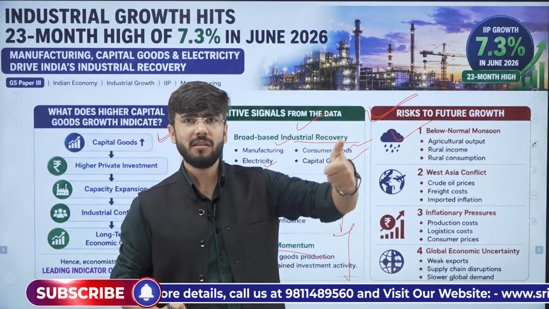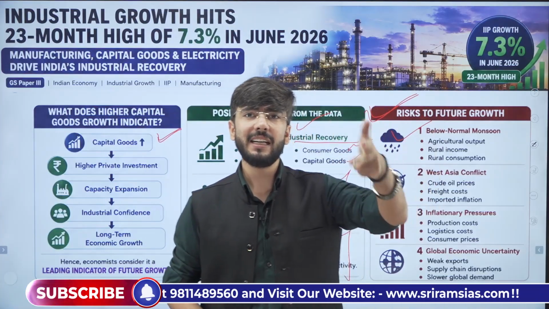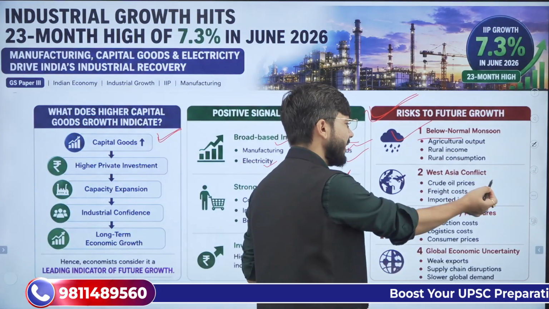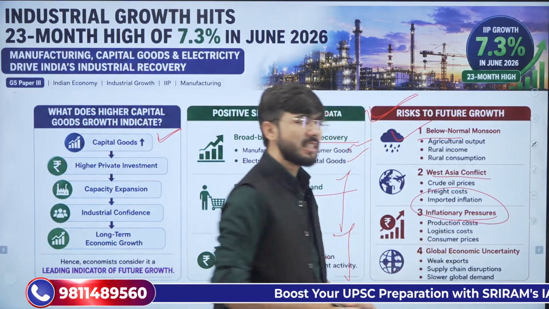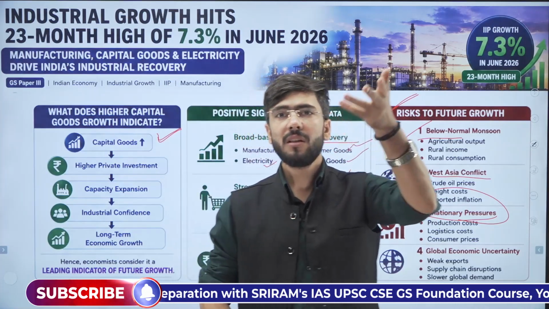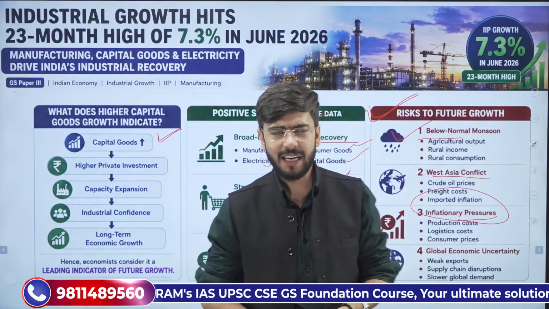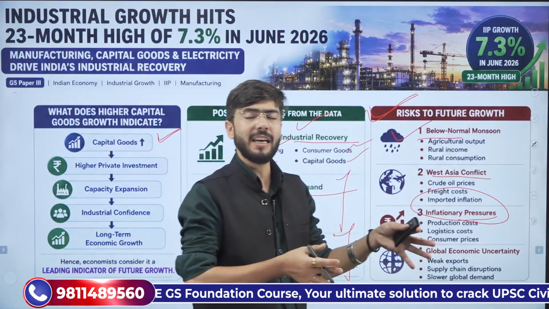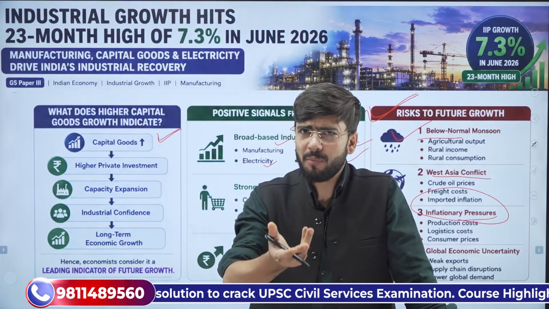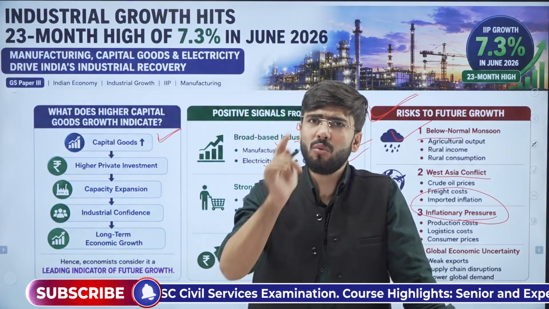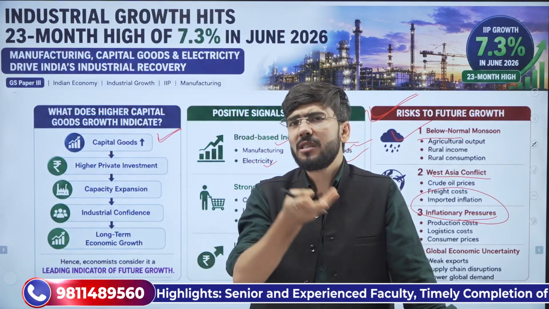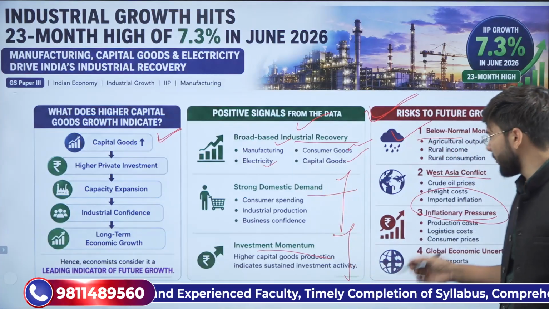First, we have the external shock of the West Asian crisis, and second, the internal, or geographical, shock of the monsoon, that we have a delayed monsoon and the West Asian conflict. One more aspect is inflationary pressure, which we discussed in the earlier video about inflation: why the Indian economy is facing higher inflation, and why the monetary policy committee has continuously stuck to one thing, that we will not decrease the policy rate because there is high inflation in multiple sectors of the economy.